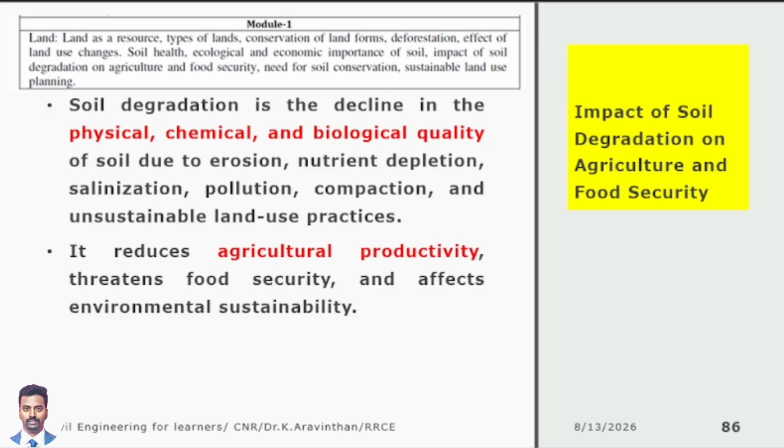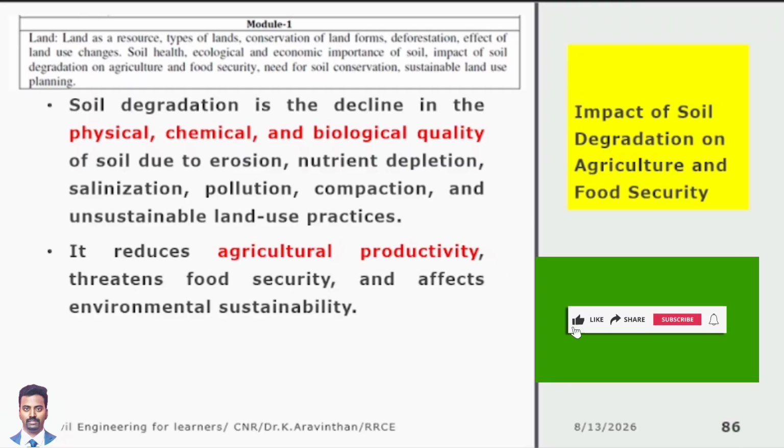There are several reasons which I have discussed in an earlier class. Anyhow, I will recollect now. Sir, how soil loses this capacity is, first thing is called erosion. What do you mean by erosion? Carrying away of nutrition. Erosion means carrying away. Who is carrying away? Nature.